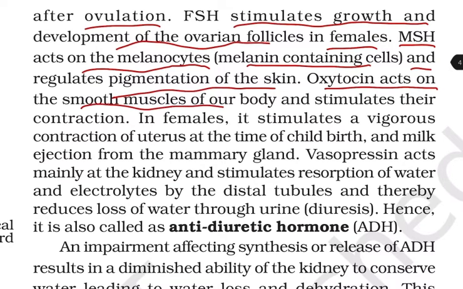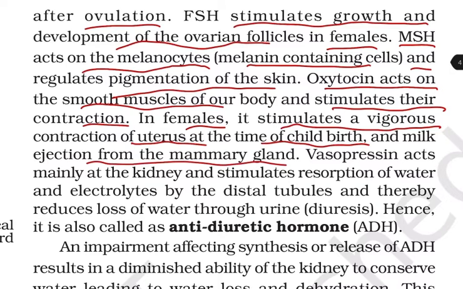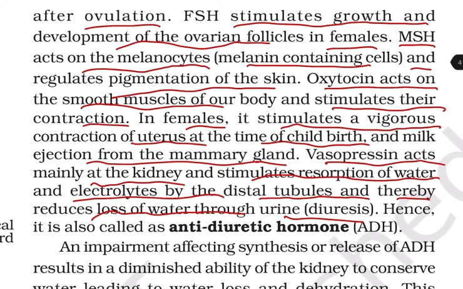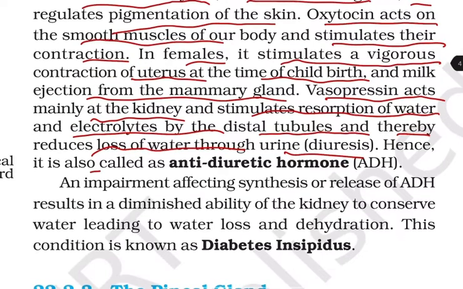Oxytocin acts on the smooth muscles of our body and stimulates their contraction. In females, it stimulates a vigorous contraction of the uterus at the time of childbirth and milk ejection from the mammary gland. Vasopressin acts mainly at the kidney and stimulates the reabsorption of water and electrolytes by the distal tubules and thereby reduces the loss of water through urine, that is diuresis. Hence, it is also called the antidiuretic hormone, that is ADH.